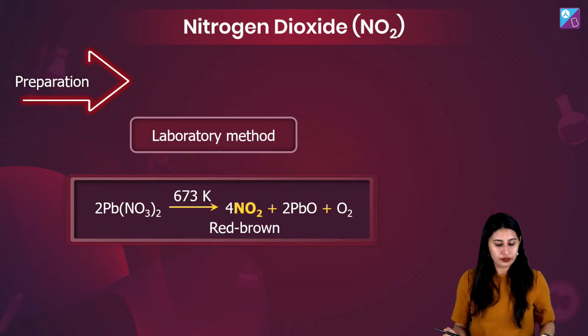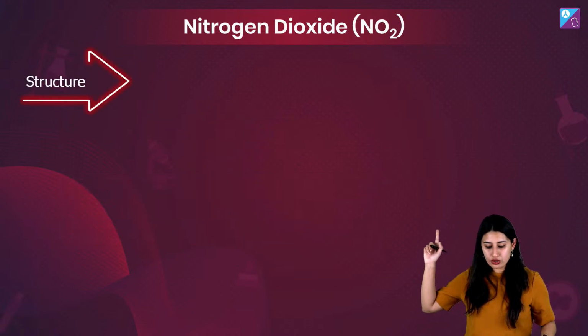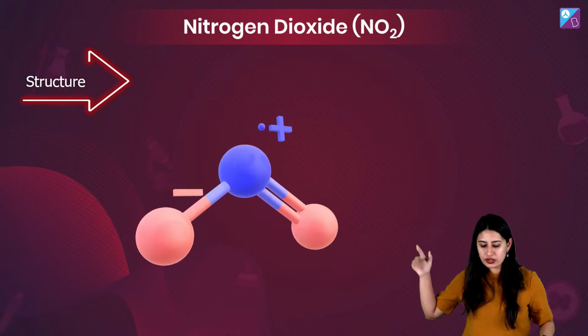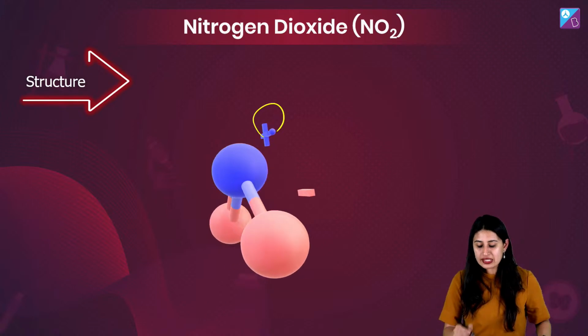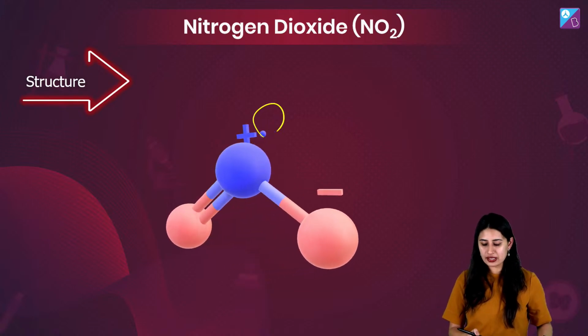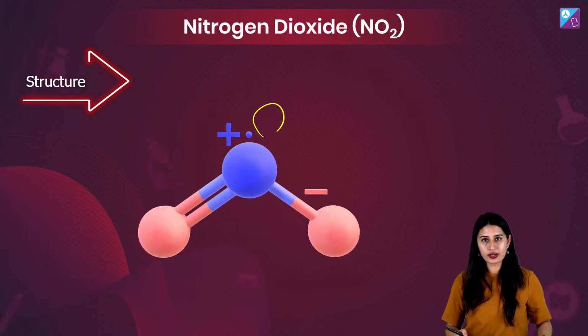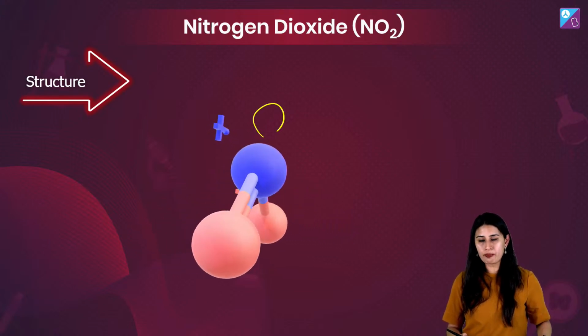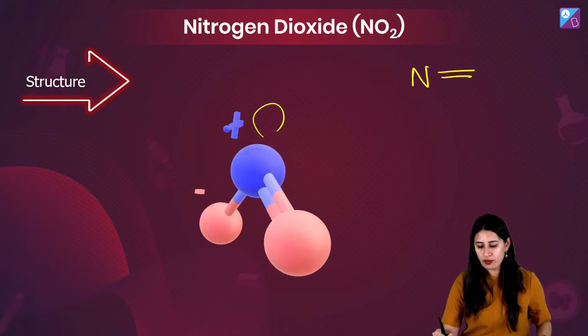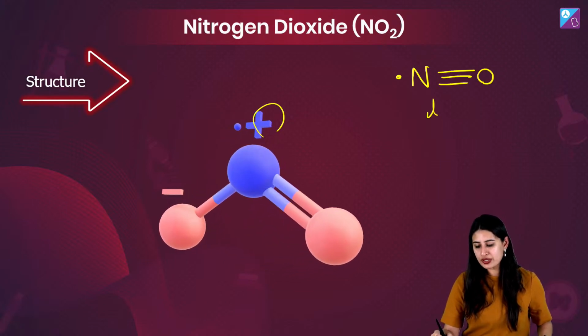So, when I'm talking about the structure, everybody knows here there is an odd electron. And this is not stable enough. You can see it has, of course, two oxygens which are attached to it. And the shape is also bent. With NO, we know that this shape was linear.